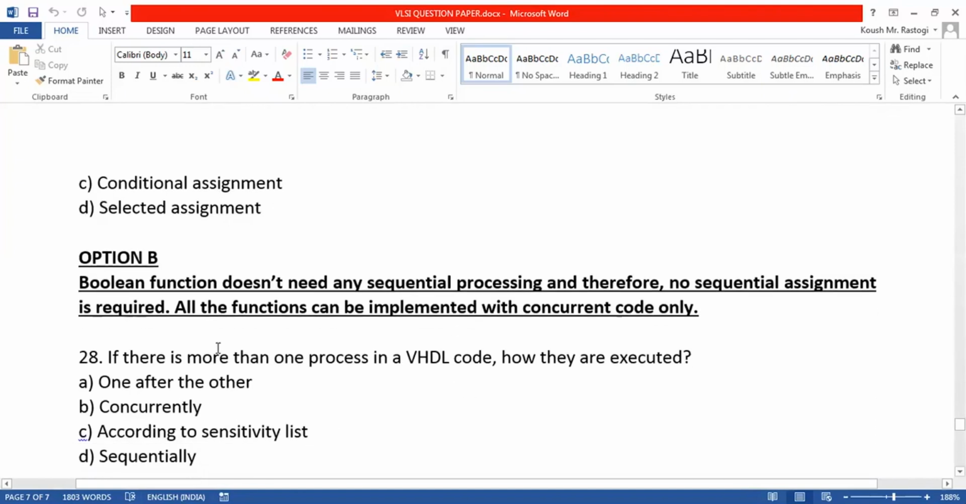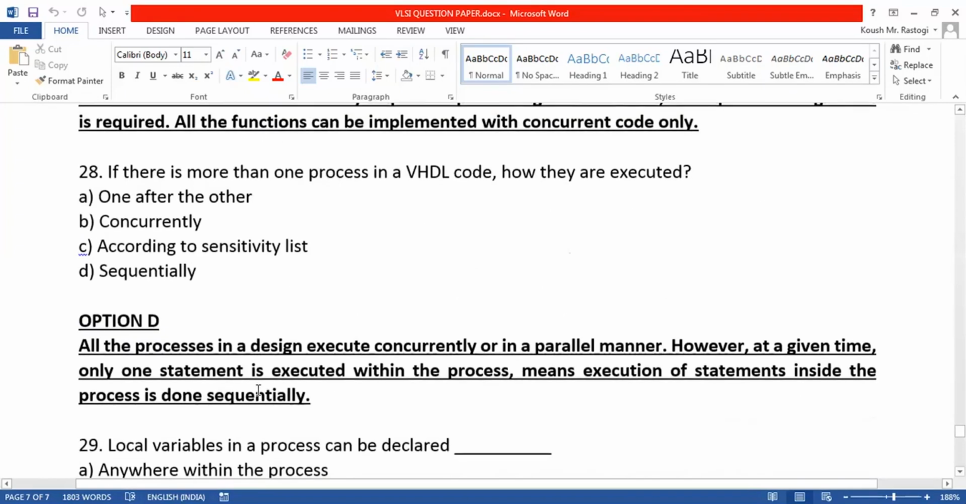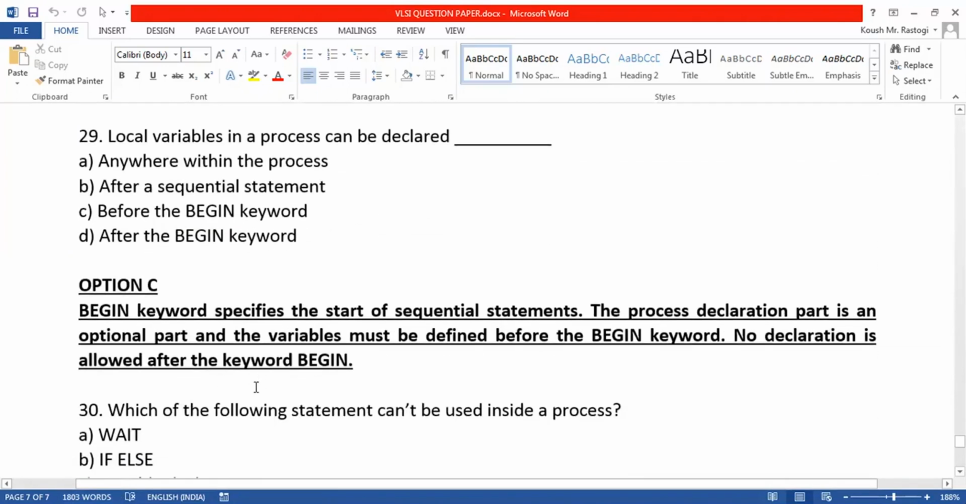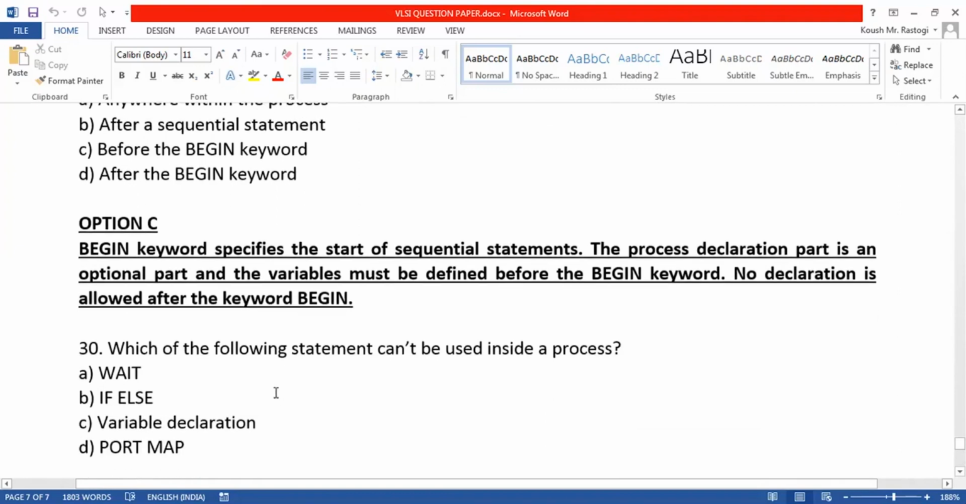Then we are asked, if there is more than one process in a VHDL code, how are they executed. Obviously all the processes in your VHDL design will execute concurrently, or in parallel, but the statements within a process are executed sequentially, one by one. Then we are asked where the local variables in the process can be declared. Obviously the local variables can be declared only before the begin keyword. No declaration is allowed after the keyword begin.